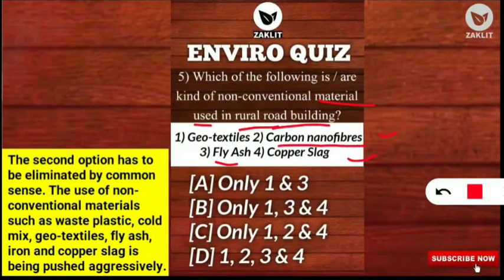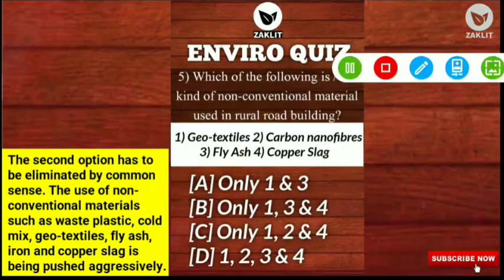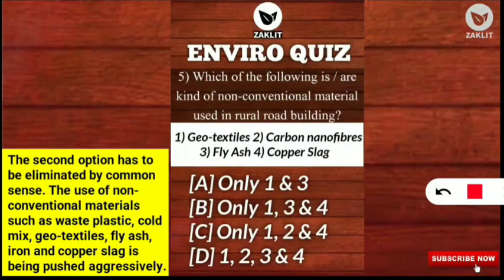Yes, carbon nanofibers are nano-sized, so how can they be used for building roads? So it is eliminated. But geotextiles, fly ash, copper slag, all these waste materials, as well as iron slag, are also used for building rural roads. Yes, roads in rural regions are built with the help of these materials. So option B will be correct. Only 1, 3 and 4 are the materials.